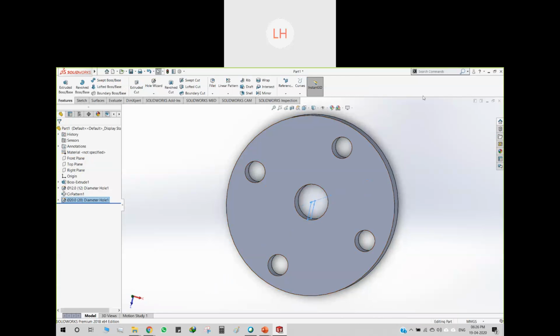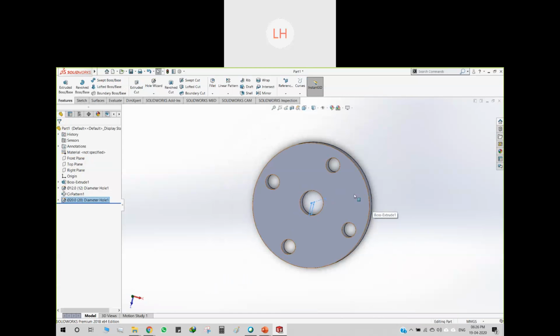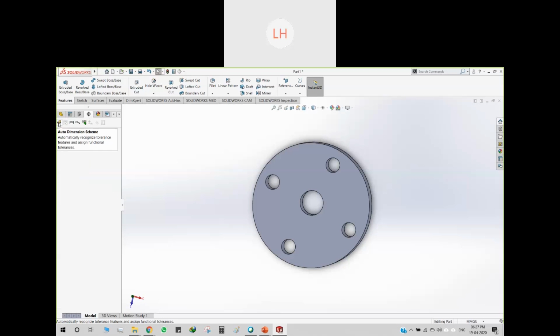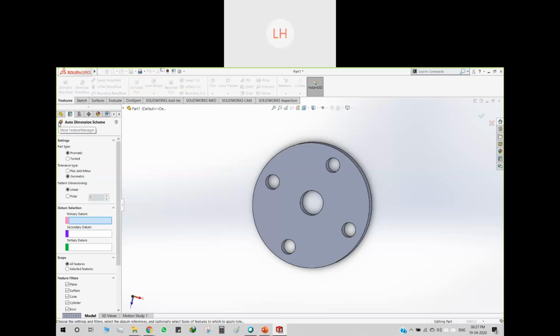Now you can observe that we are done with this part. Now, how are we adding these dimensions? We'll be using model based definition. For this you have to go to the Dim Expert Manager. Select the Dim Expert Manager here, and then you can observe the auto dimension scheme. Click on this auto dimension scheme and then select geometric.